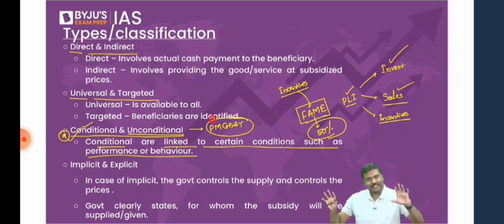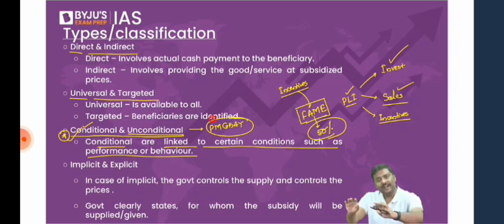Anybody is there who says, sir, yes, sir, we are supposed to perform only then I'll get 5 kgs of food grains? Absolutely no. There is no performance indicator here. You're not supposed to behave in any way. Because you're poor, government will provide you food grains. Can I give you one more example?